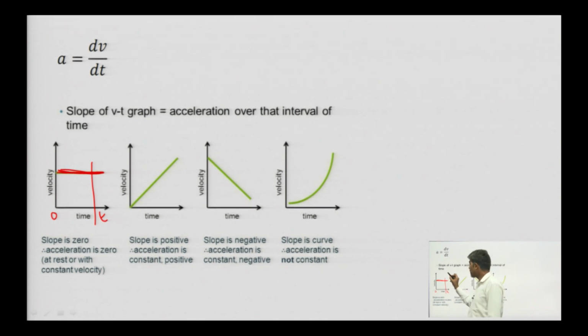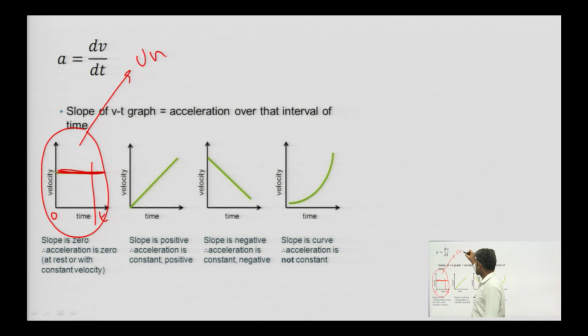This is the case of uniform motion, right. If we get this type of plot between velocity and time, then what is this slope?